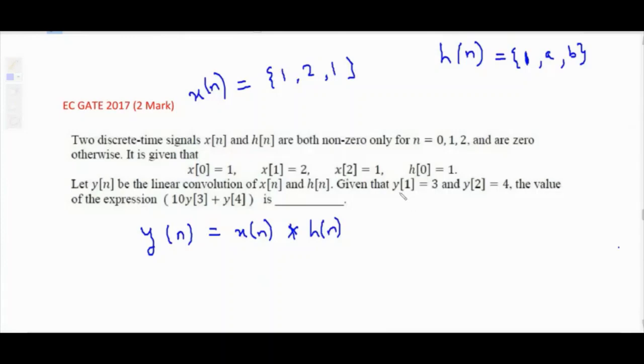And they have given some values of the output: y of 1 equal to 3 and y of 2 equal to 4. Then the value of the expression, 10 y of 3 plus y of 4, is what we have to determine. You also try. It is a numerical answer type question, no negative marking, 2-mark question. Take your time. For h of n, as some values are unknown and the complete y of n sequence is also not provided, we must assume some h of n values a, b.